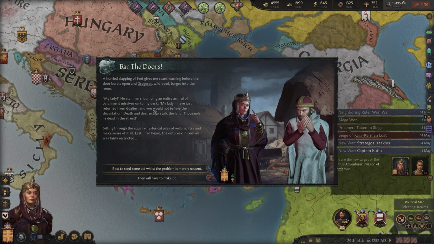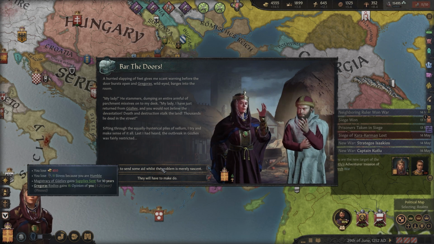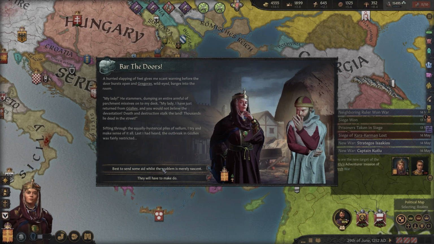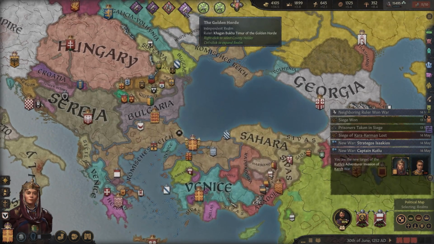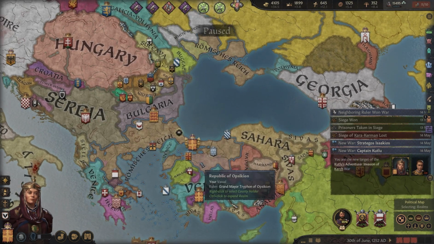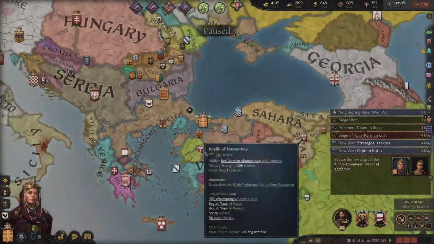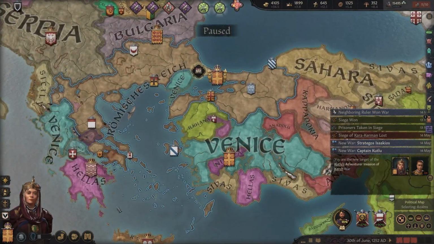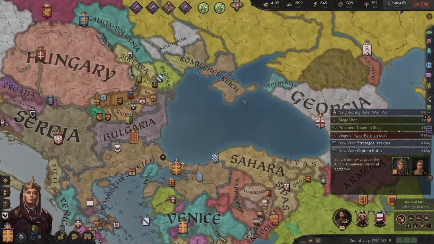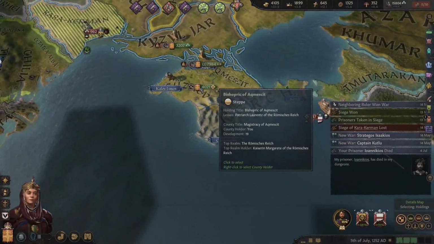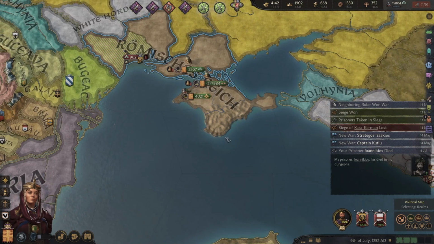Bar the doors, my lady. I've just returned from Guzliev, and you would not believe the devastation. Yikes. We should send some supplies while the problem is merely nascent. Yeah, maybe we should isolate. Where is Guzliev, anyways? I don't know. Okay, I'm not seeing any disease around here, but... Oh, way up here? Yeah, you don't need to worry about that.